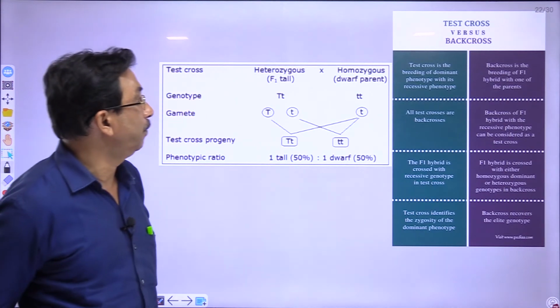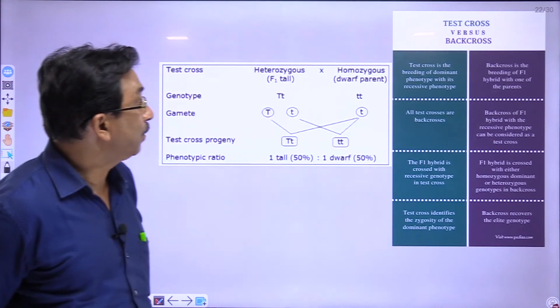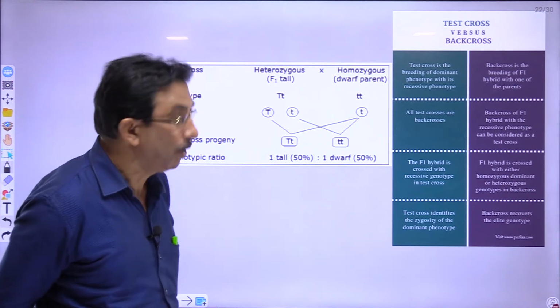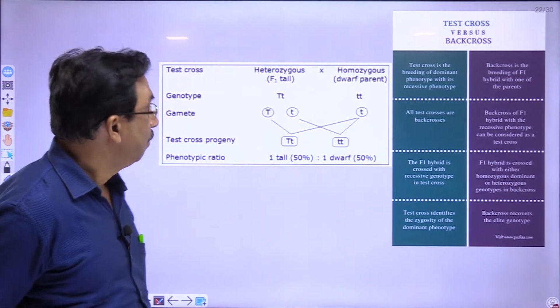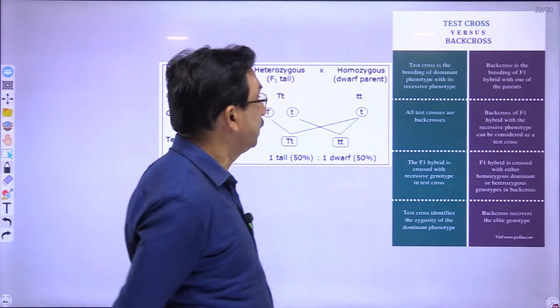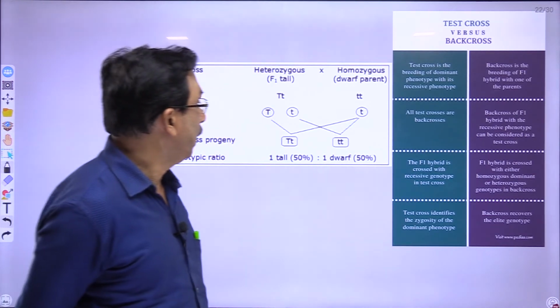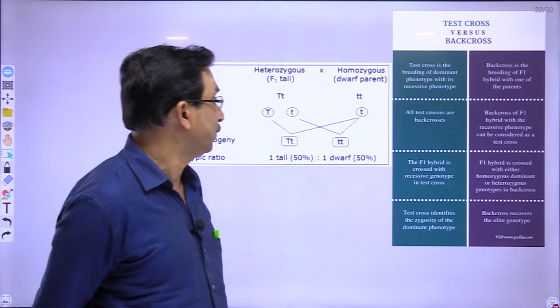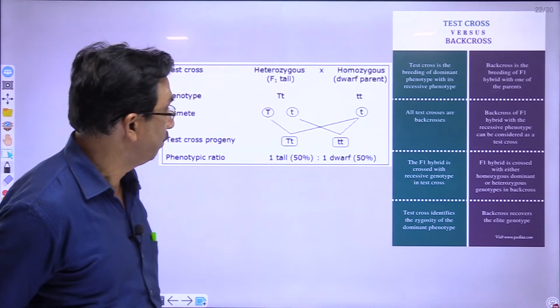Test cross is the breeding of the dominant phenotype with its recessive phenotype. Back cross is the breeding of F1 hybrid with any one of the parents. All test crosses are back crosses. Back cross of F1 hybrid with the recessive phenotype can be considered as a test cross. So, the F1 hybrid is crossed with recessive genotype in test cross. F1 hybrid is crossed with either homozygous dominant or heterozygous genotype in back cross.